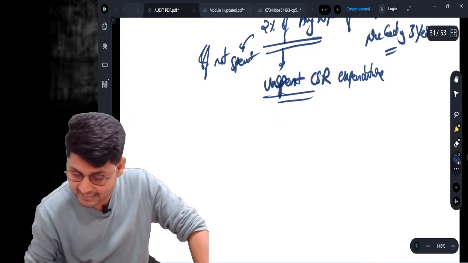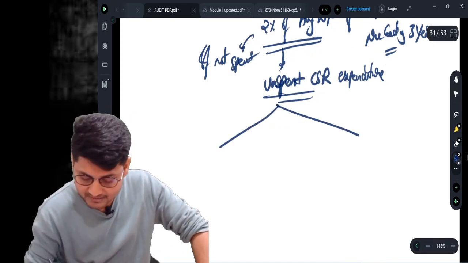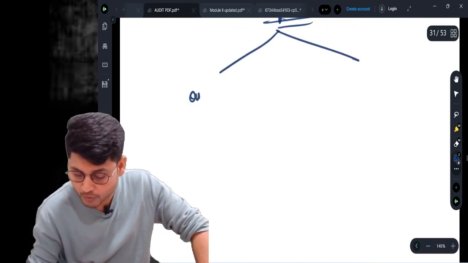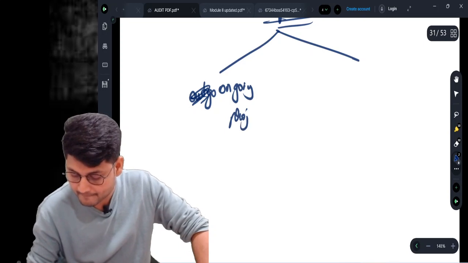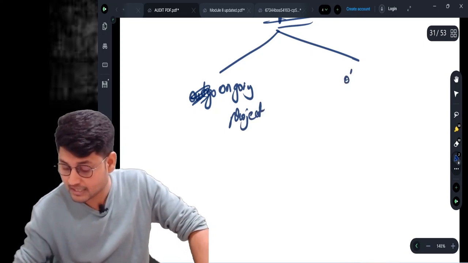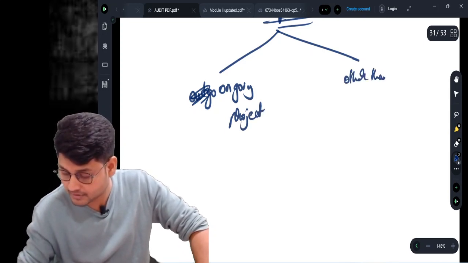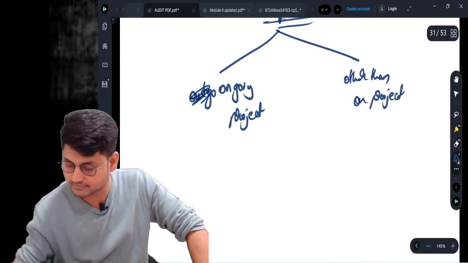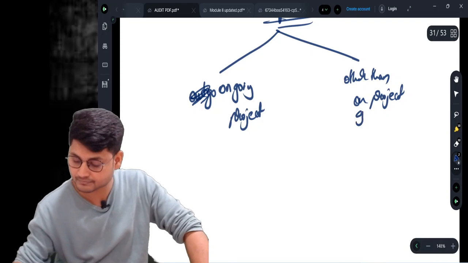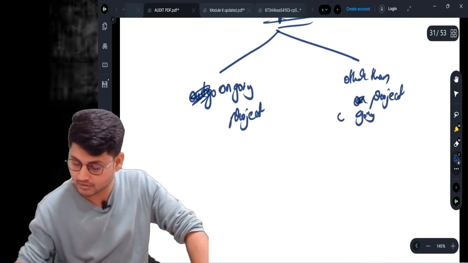So there may be a case where this unspent CSR expenditure is because of an ongoing project, not outgoing, or other than an ongoing project.